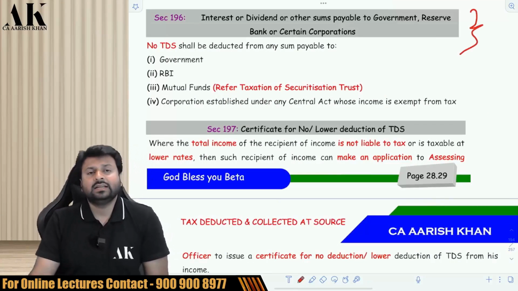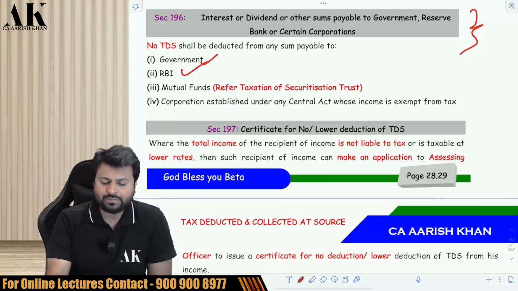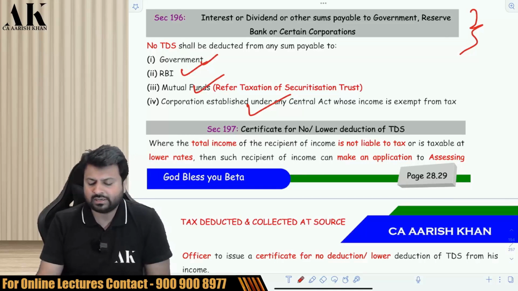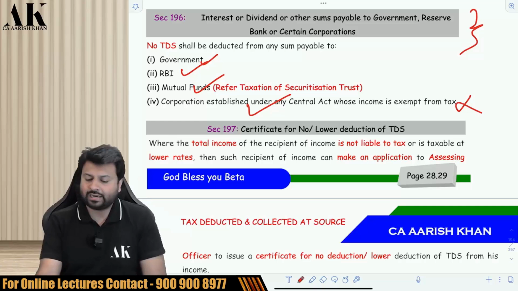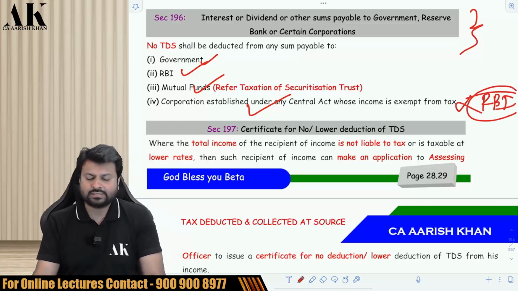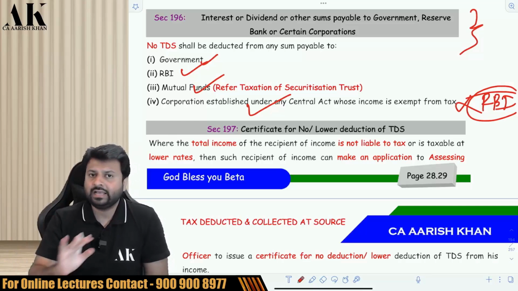Now 196: TDS is not applicable when you make payment to these people. When you make payment to the government, RBI, a mutual fund, or any corporation established under a central act whose income is exempt, there is no need to deduct TDS. RBI is governed under what? A central act, and the income of the RBI is exempt under the RBI Act.